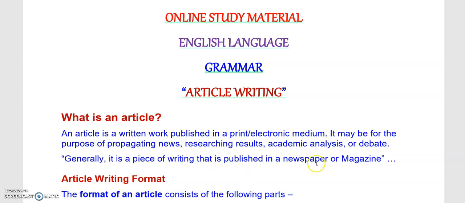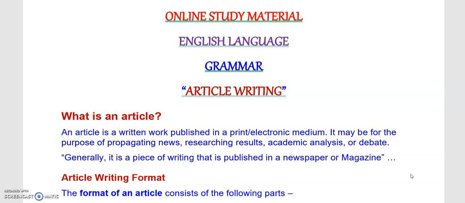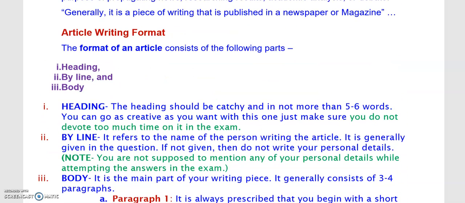Now, what is the format of writing an article? That means what is the procedure? How do we start? How do we end? Okay, how do we arrange the writing? That is what we mean by format. Now, the format of an article consists of the following parts: heading, byline, and the body.